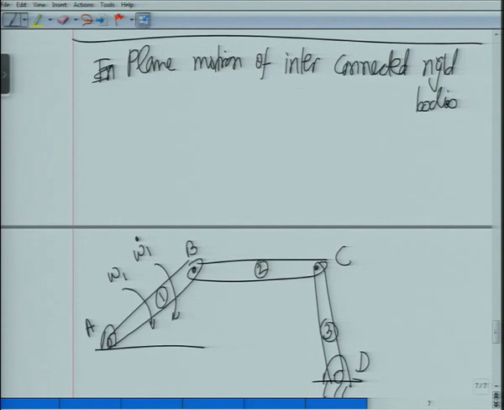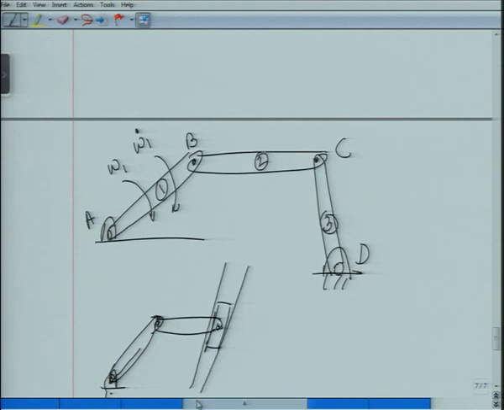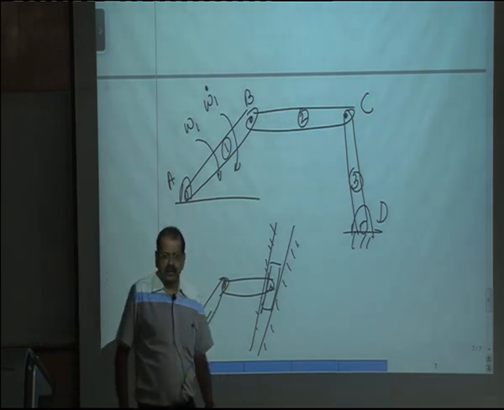Then we could have a problem of again a similar thing. This is what we call a slider crank mechanism.